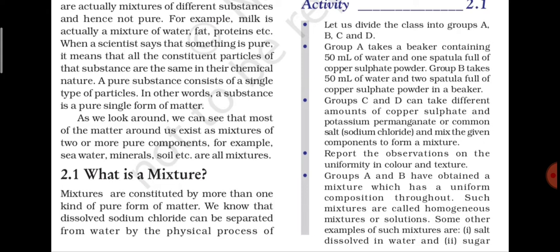Now group A and B have obtained a mixture which has a uniform composition throughout. Group A has added one spatula of copper sulfate in 50 ml of water. Group B has added two spatula full of copper sulfate in the same volume of water. So what is their observation? Their observation is that they have got a uniform composition throughout, and the color is also uniform throughout. Such mixtures are called homogeneous mixtures or solutions.